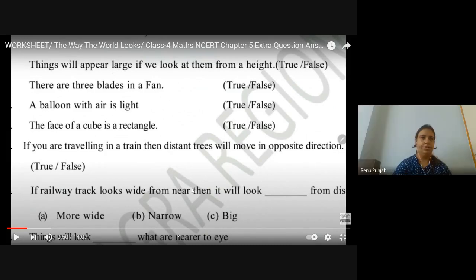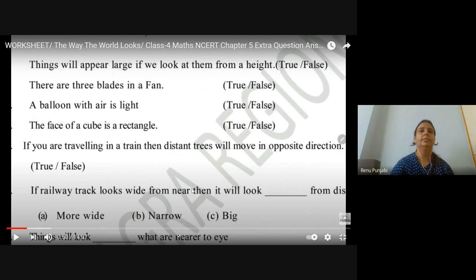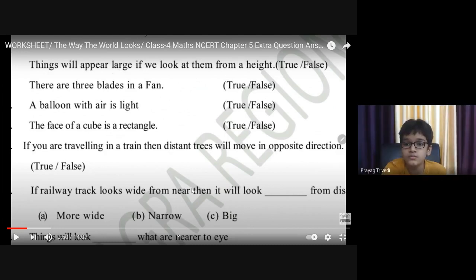Okay, now you answer me. Things will appear large if we look at them from a height. True or false? False. Very good. There are 3 blades in a fan. True or false? True.